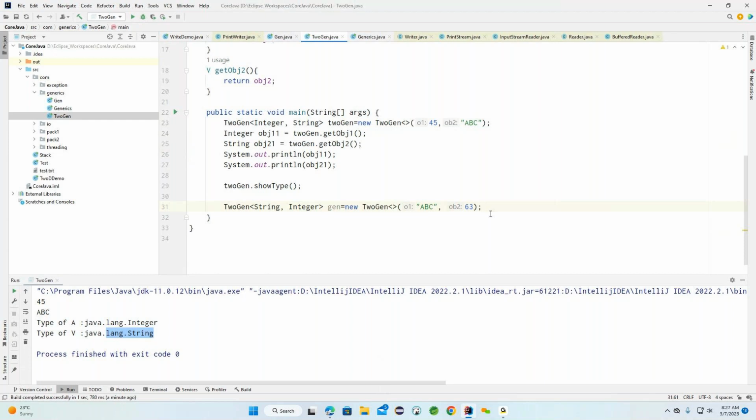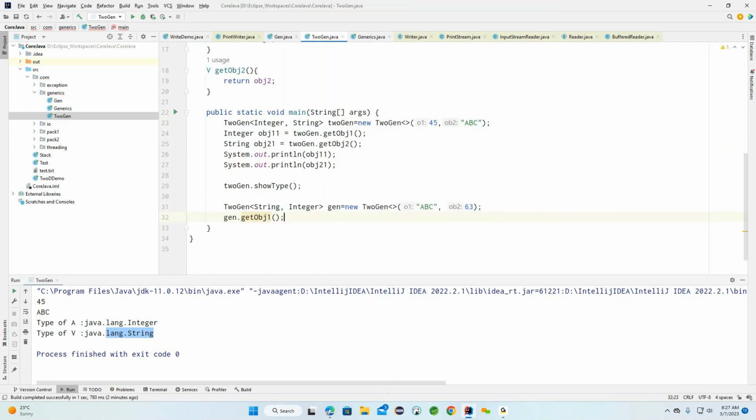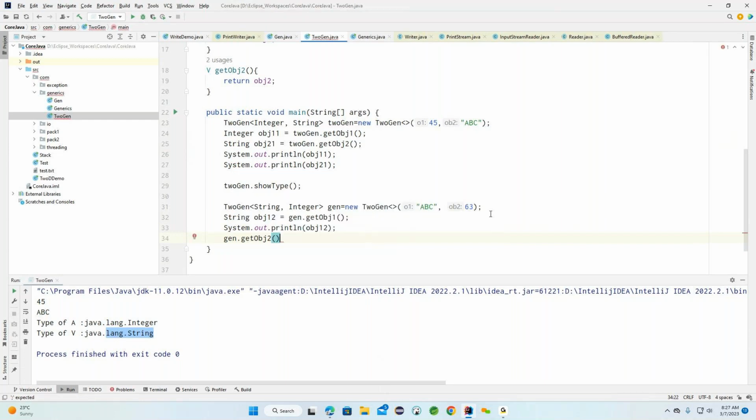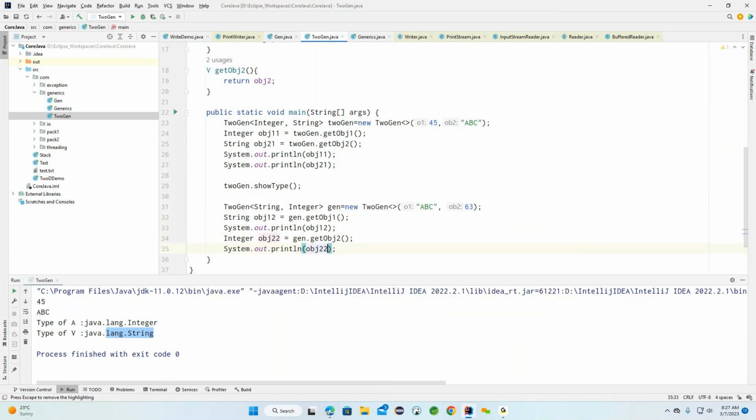After this, what will we do? Now we'll call gen dot get object 1. After this I will print obj1 and gen dot obj2. So this is what we need to understand here.